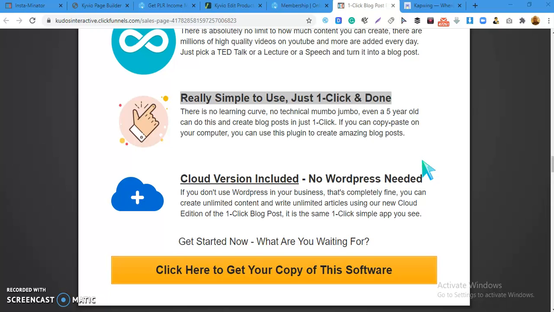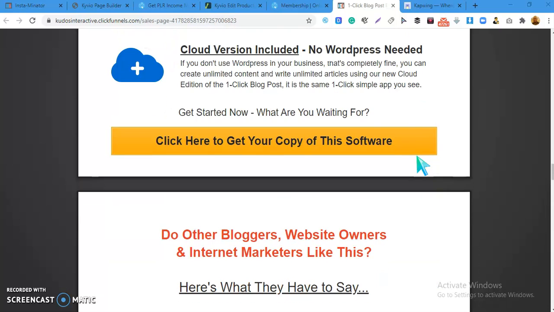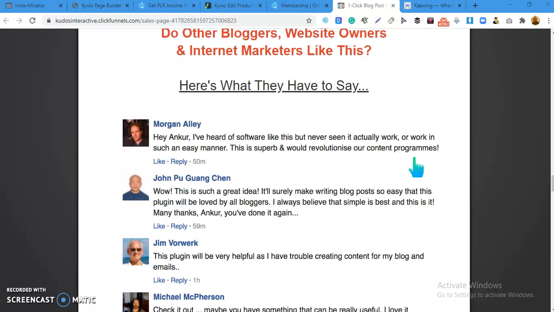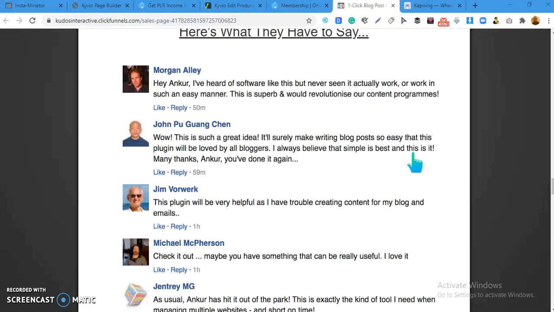Just copy and paste the link of any video, insert it into this software, and then you start getting high quality content without doing any kind of hard work. It's very simple to use. All you need to do is just one click and you get your own article ready instantly.